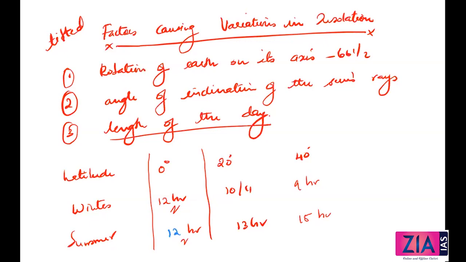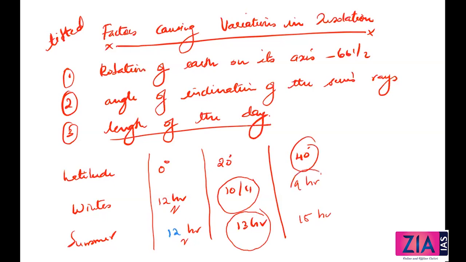When you go to 20 degree north and south, for example in the northern hemisphere, you can imagine that in winter time, the day is actually reduced to 10 or 11 hours. It is not 12 hours. And in summer time, actually, it is more, 13 hours. More time is there. Okay. And 40 degrees in the northern hemisphere, if you look, winter has a very, very short day, and summer is more. Okay. This table, you can just draw it for your basic understanding. I want to show here how the length of the day in winter and summer varies in the northern hemisphere.